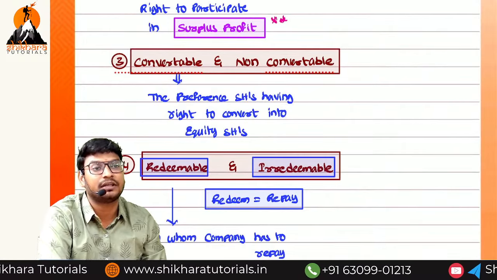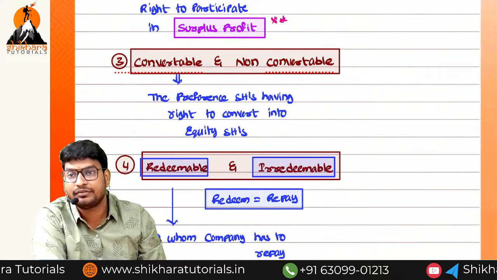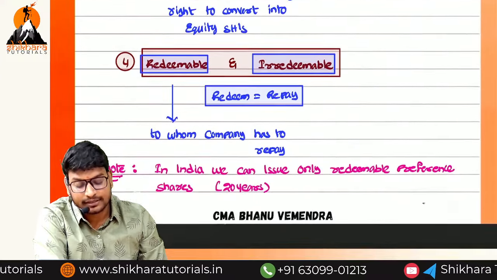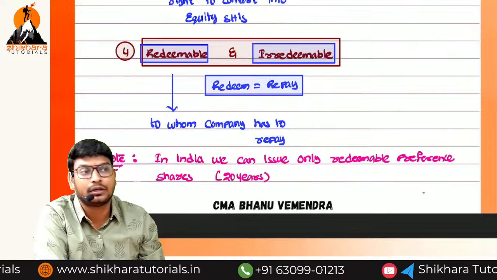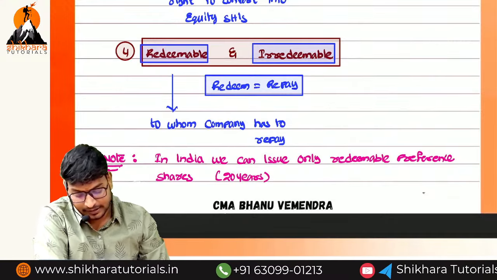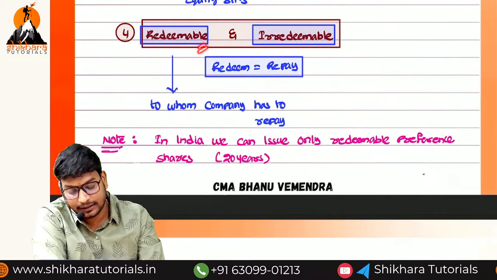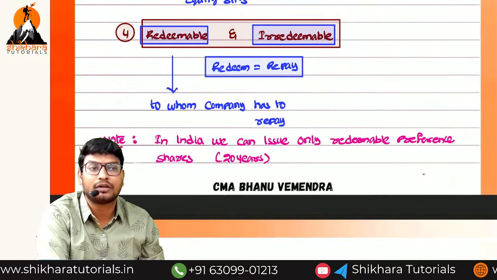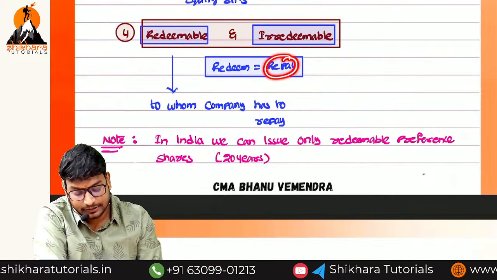And convertible and non-convertible. What is the meaning of convertible? Right to convert into equity shares. What is the meaning of non-convertible? Not having any right to convert into equity shares. And next one is called what? Redeemable and irredeemable. Redeem means what? Nothing but payment, so repay.